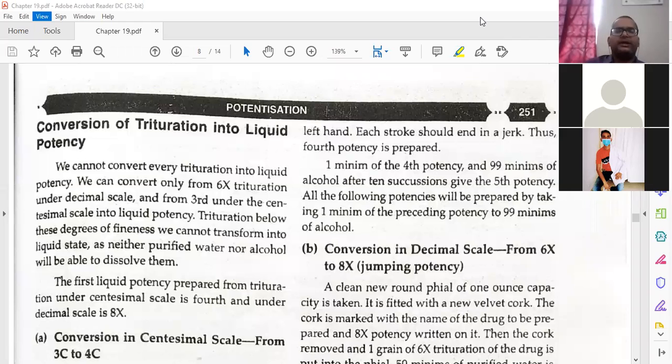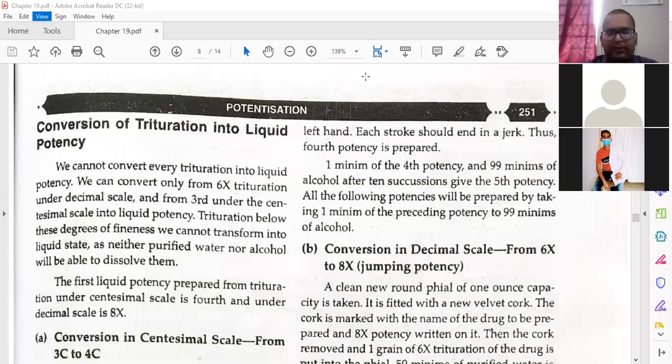When you are making 1X potency, you take 1 grain from the crude drug and 99 grain from the sugar of milk. Then after 1 hour, when 1C is made, to make 2C you take 1 grain from 1C and 99 from the sugar of milk. Then to make the third C, you take 1 grain from 2C and 99 parts from sugar of milk.